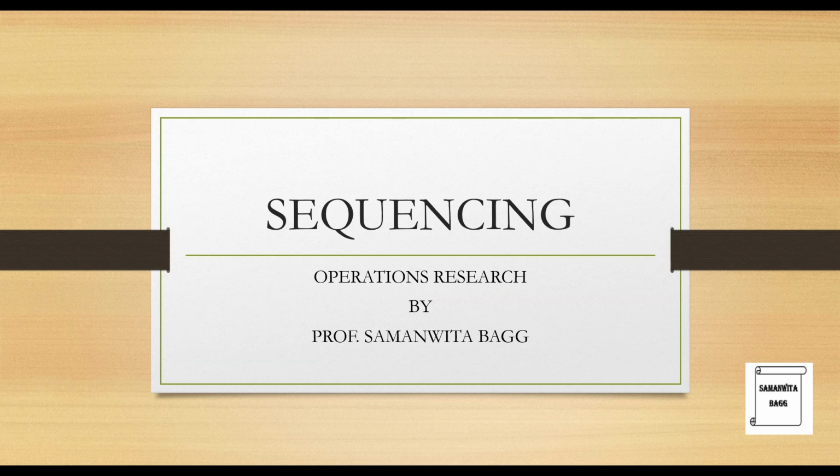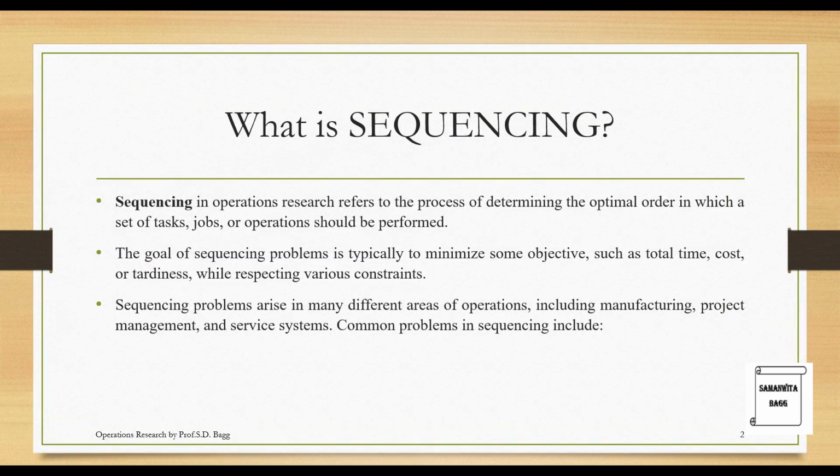To the next session on operations research. In this session, we will start with the next topic of sequencing in OR. What is sequencing? Sequencing in operations research refers to the process of determining the optimal order in which a set of tasks, jobs, or operations should be performed. The goal of sequencing problems is typically to minimize some objective such as total time, cost, or tardiness, while respecting various constraints.